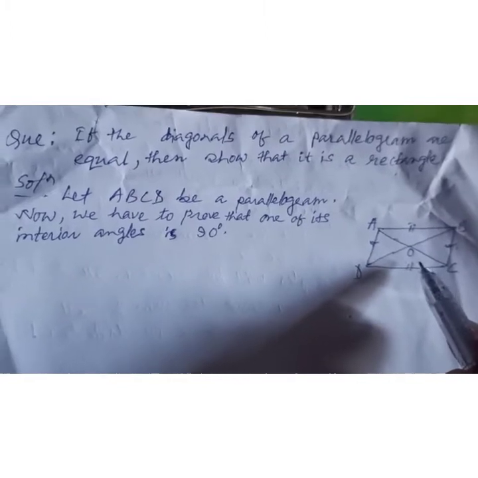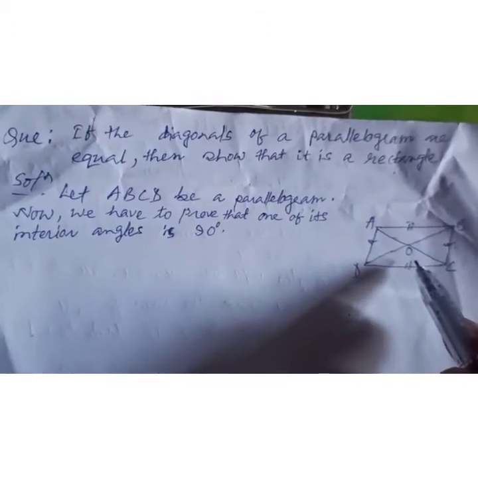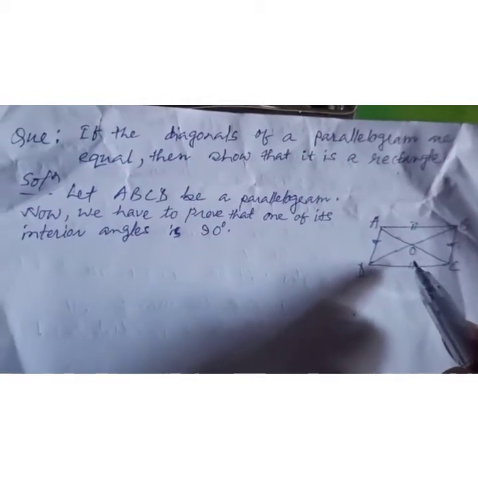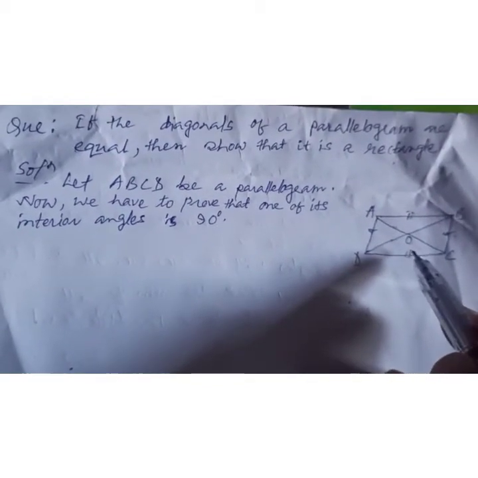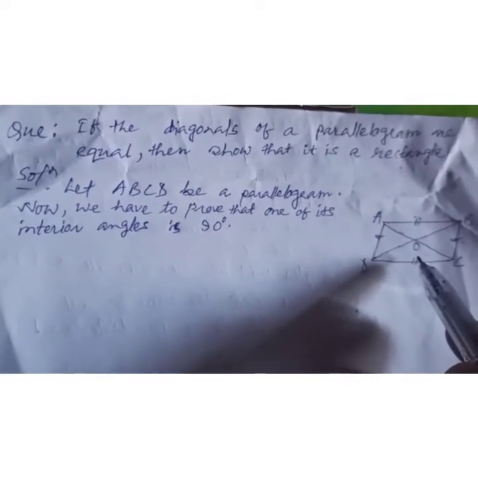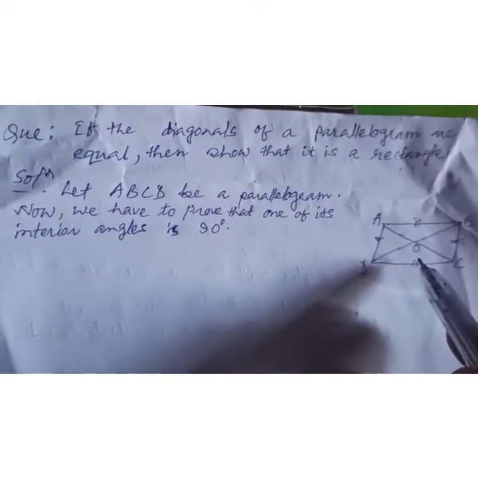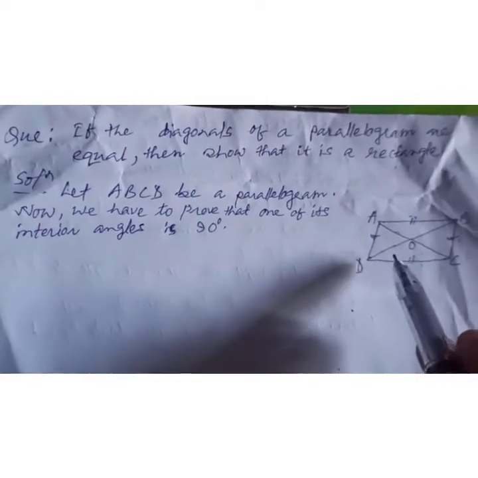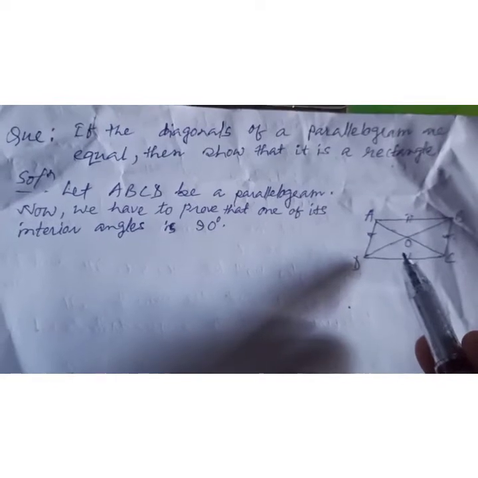But one major difference is there: in the case of a parallelogram, it may not be so. That is the most important one, and that point you are going to use here. This question is set by the examiner to get this answer only.